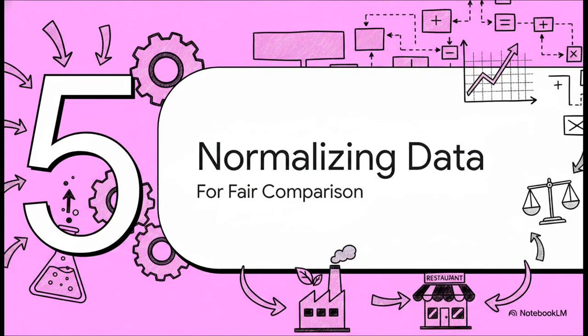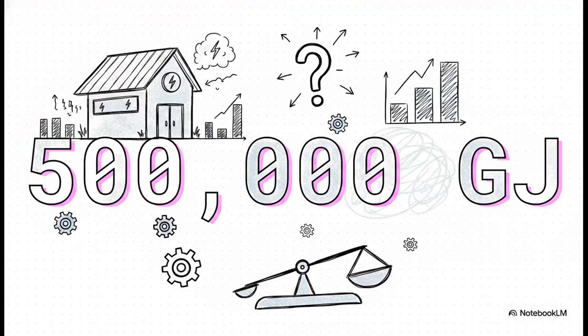Section 5. Normalizing for fair comparison. Let's do the final math. This is our final step, putting all the raw sustainability data and these activity metrics together to actually do the normalization calculation. Okay, let's look at a number. 500,000 gigajoules. This is a massive, incredibly intimidating raw number for total energy consumed by a restaurant chain. If a company just hands you this number in a report, what do you even do with it? Is it good? Is it terrible? Who knows? On its own, without any context, it's essentially unhelpful for any kind of serious analysis.